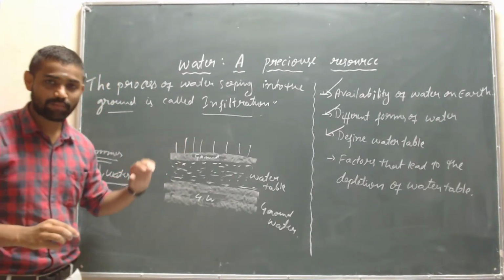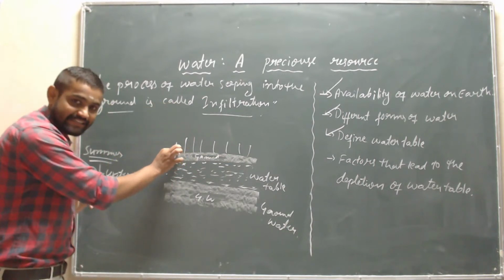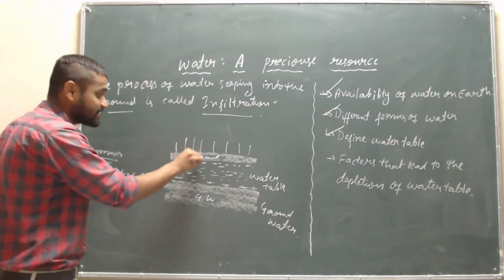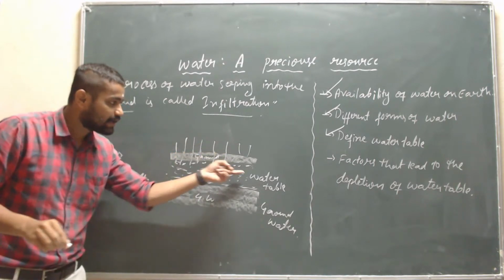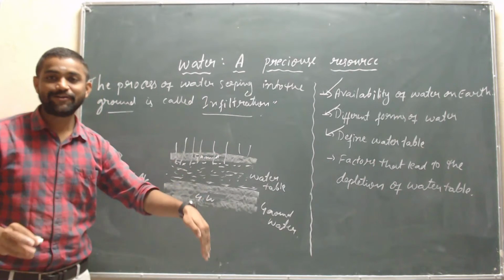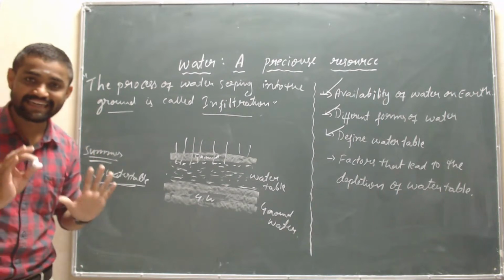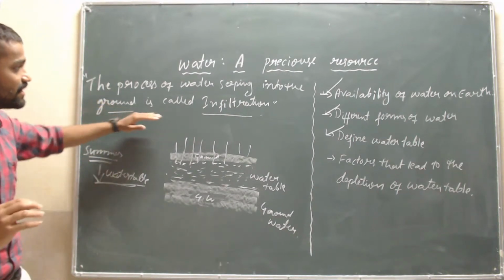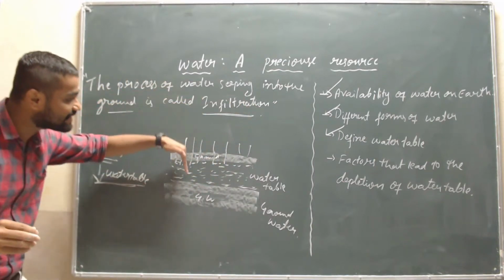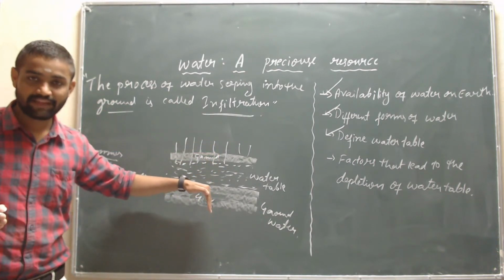Assume that these are the water droplets of rain, and these droplets are seeping, flowing into the water table under the ground. That water flowing into the ground is called infiltration. Is it clear, children? This is very easy. Infiltration is nothing but the process of water seeping into the ground or the water table.